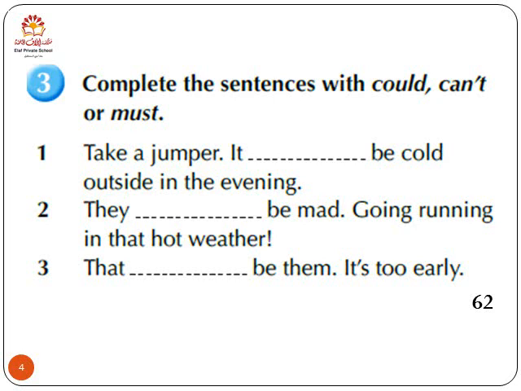Okay, the first one is take a jumper. It could be cold outside in the evening. Number 2, they must be mad going running in that hot weather. Number 3, that cannot be them. So that can't be them. It's too early. Okay? So the first one here shows possibility. Number 2 here shows that you are positive or sure about something. Number 3 shows you an impossible situation.